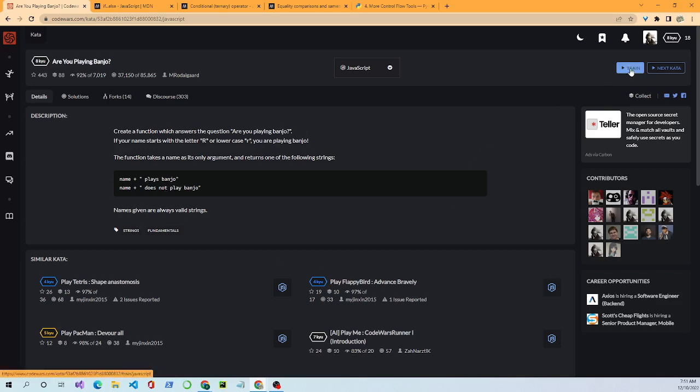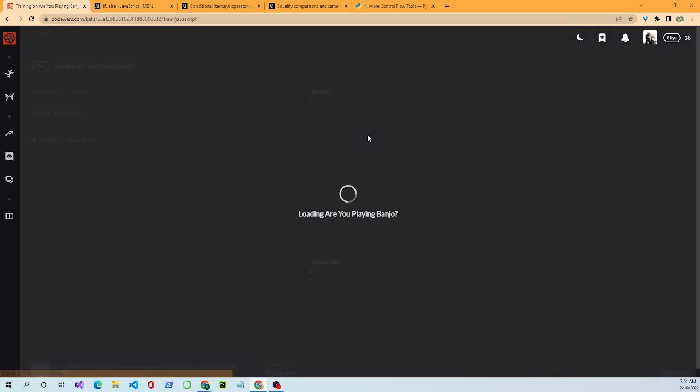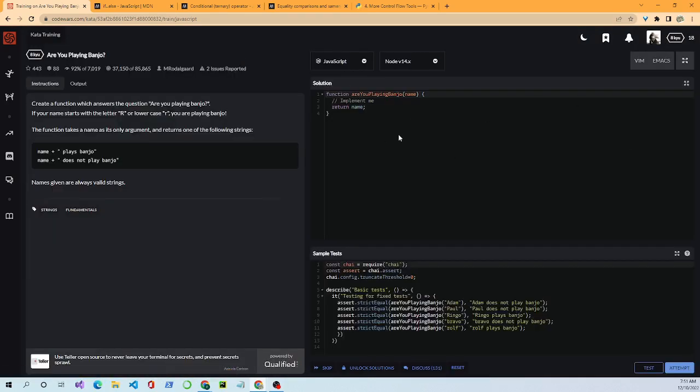Okay, so we'll come up here and we'll hit train. This opens up the platform and gives you a place to work, and it gives you some sample tests. Now, what I like to do, I use something called the prep method. Prep stands for: you evaluate the parameters that are coming into your function, you think about what you want to return to the console or the testing suite, you look at some of the examples, and then you think about some pseudocode.